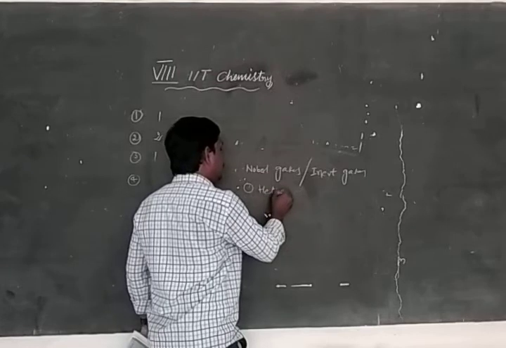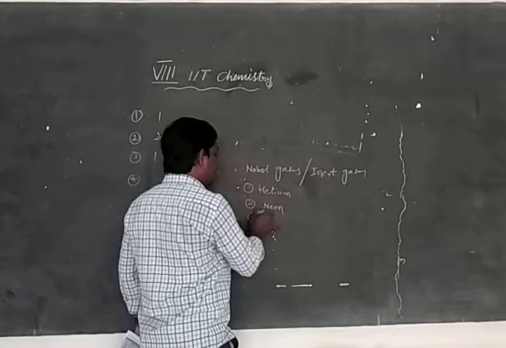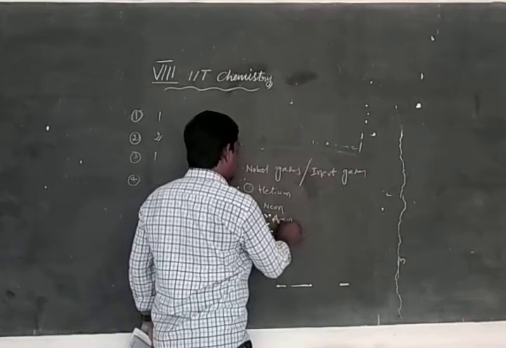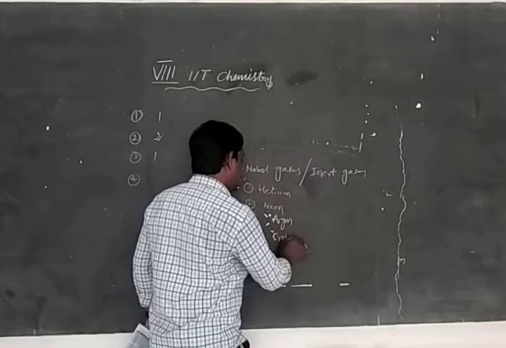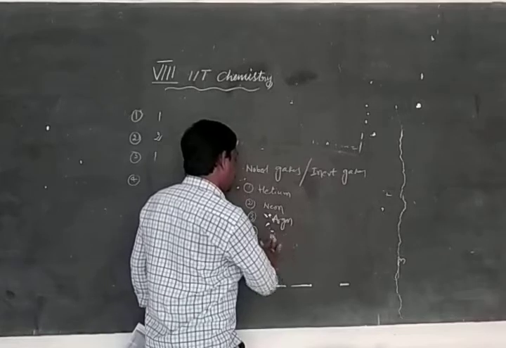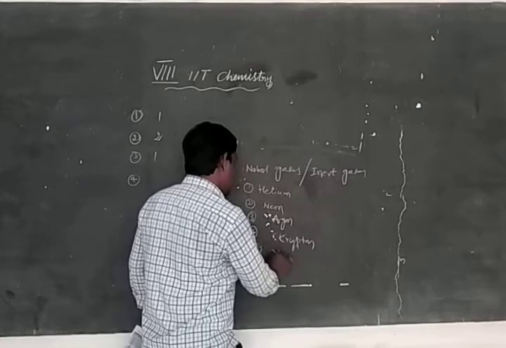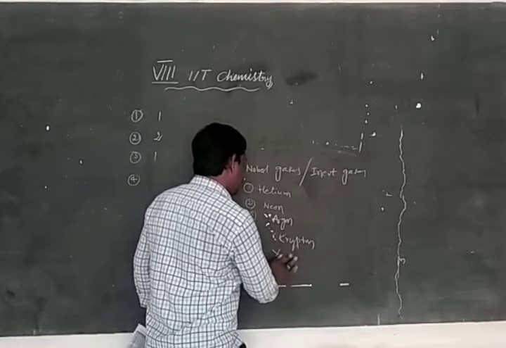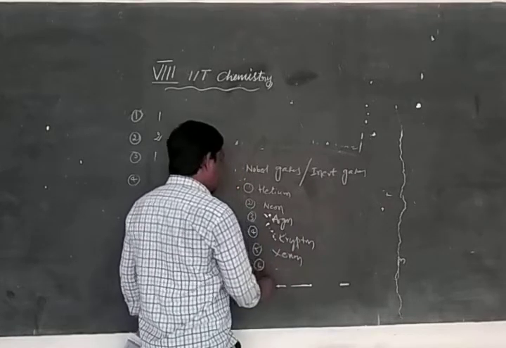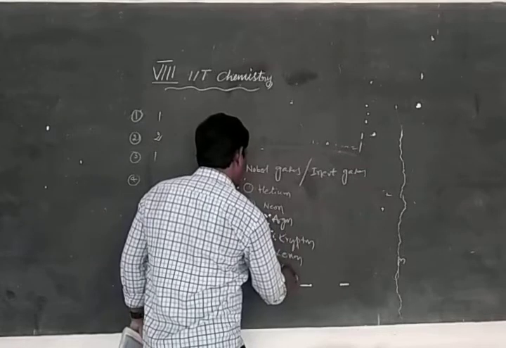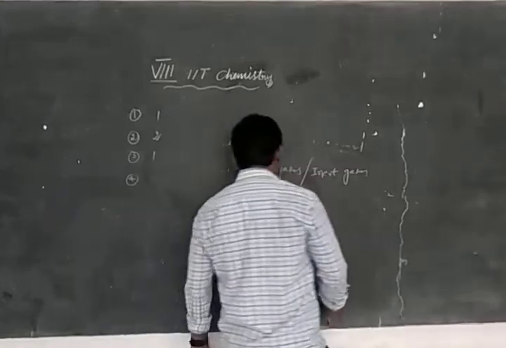Helium, neon, argon, krypton, xenon, and radon.